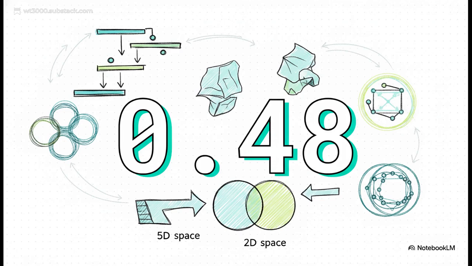They deployed a tool called the persistence ladder, and it proved that their previous models were severely compressing the data. I mean, we're talking about a massive drop-off here, an effective rank retention of just about 0.48 when projecting from 5-dimensional space down to 2 dimensions. The main critique? The old math was basically churning out projection artifacts. It was flattening everything out and completely destroying the true shape of the anomaly.